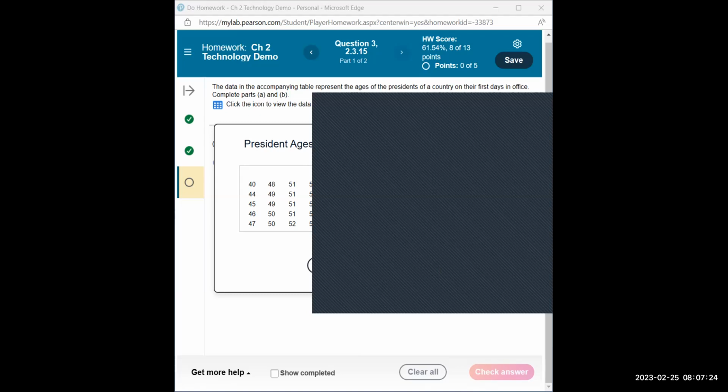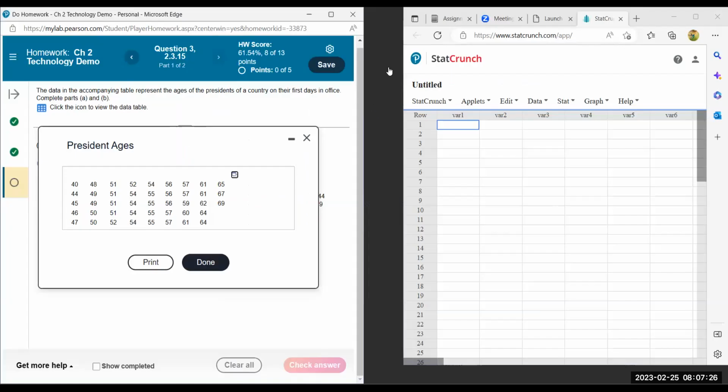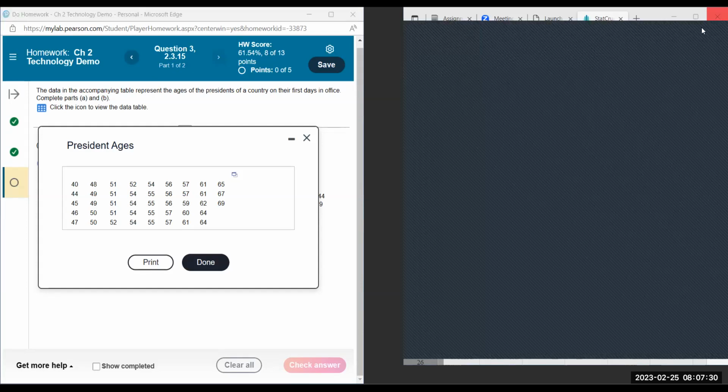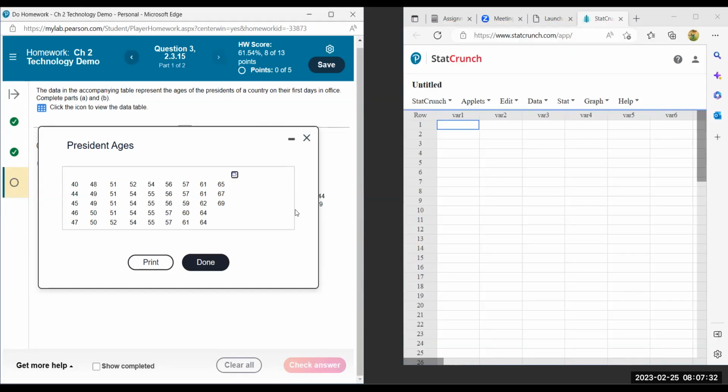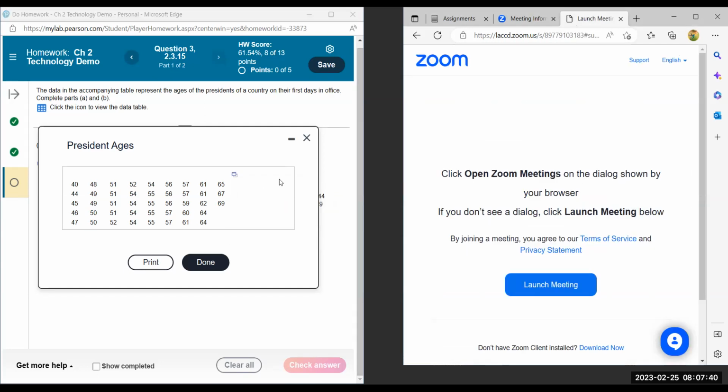See if I chose the right one. Okay, so, oops, I didn't choose the right one. Let me close this one. Hold on a second. Try it again.